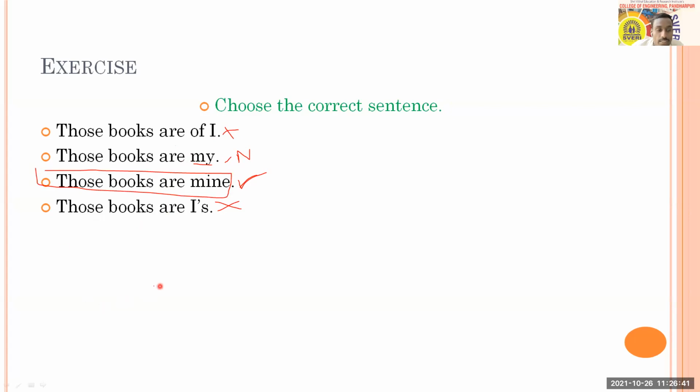As I can see, Ankita, Pranali and Mayuri have come up with option C, and here 64% of people chose option C, and that's the answer. All of you ensure that you got it right. So the answer is: those books are mine. With this, we will move towards the next question.